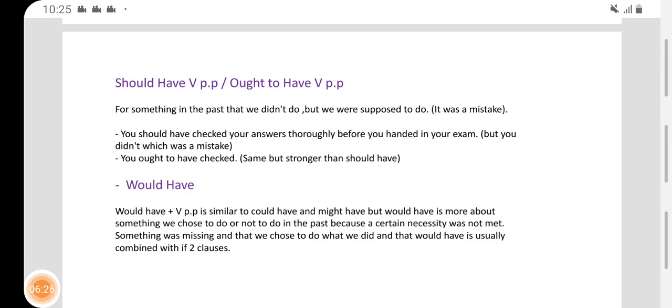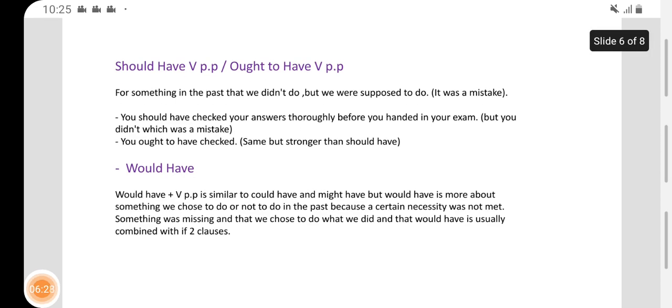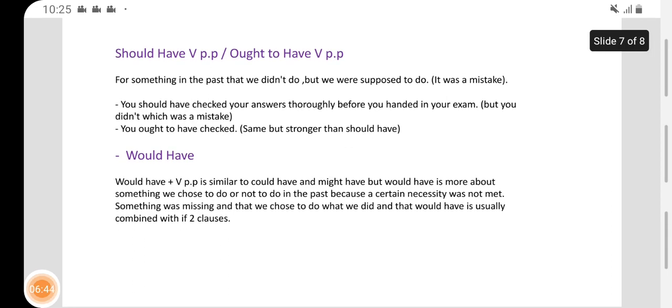Have a look at this. You should have checked your answers thoroughly before you handed in your exam. But actually you didn't, which was a mistake. You didn't check your answers. That's it. You should have checked your answers. Like you should have checked your emails before going to school. You might have, or they might have called the day off. Okay.